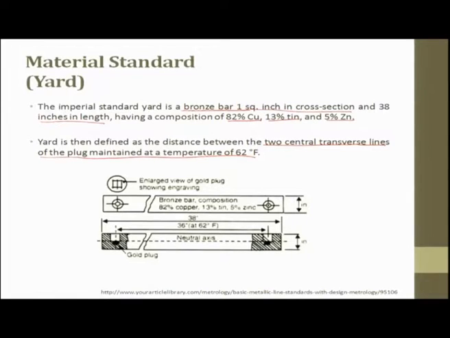So, this is the bronze bar which has a cross section. Here, if you see, this is 36 degrees Celsius with the temperature maintained, and this is 38 degrees Celsius. This is a neutral axis. You have a gold plug and this is a square inch. The bronze compositions are written here. The enlarged view of the gold plug showing the engraving is given here.